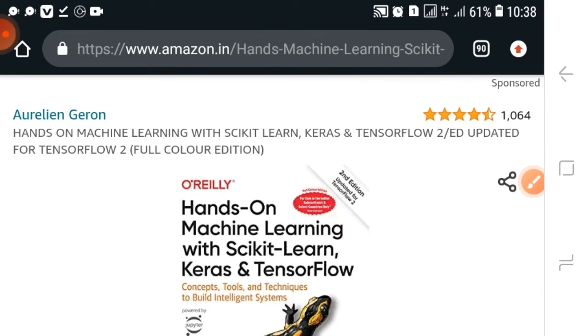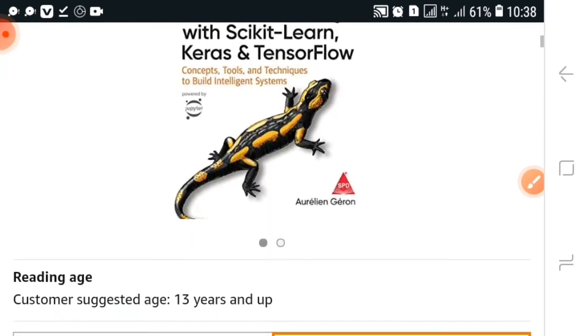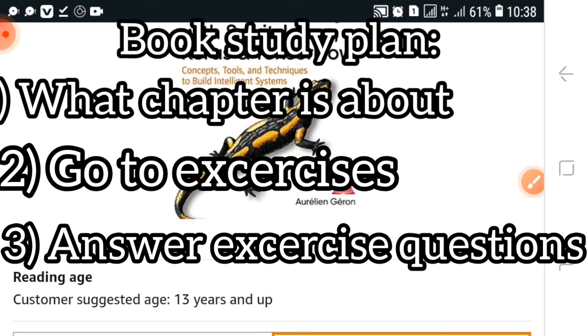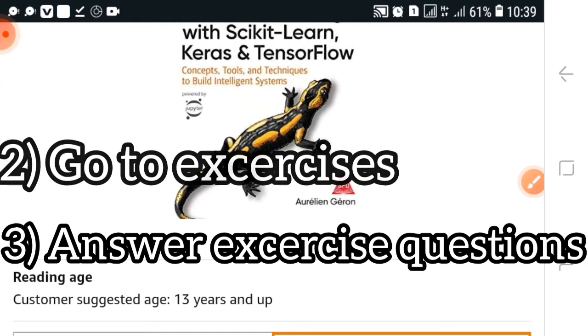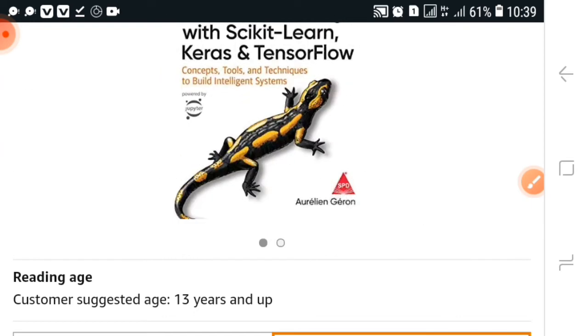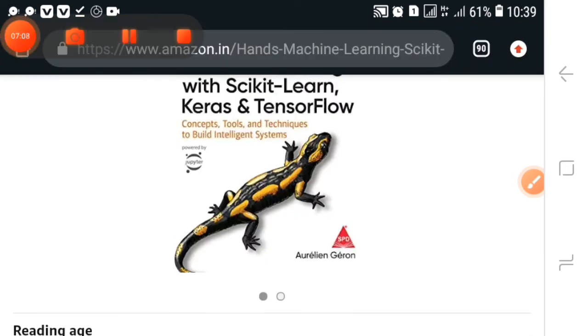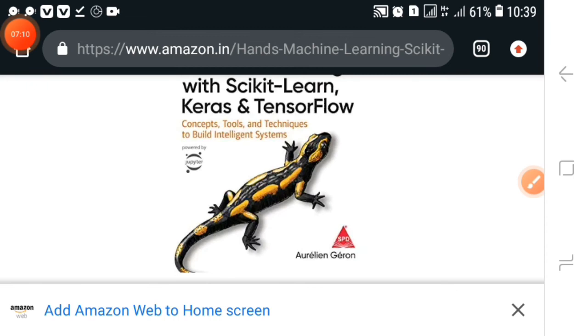And another way you can study a book is to get into the exercises of it, solve those exercises, and check the solutions for them. This is the most important part of the book, and it is most important for you. And you have to have a schedule for your time as well.